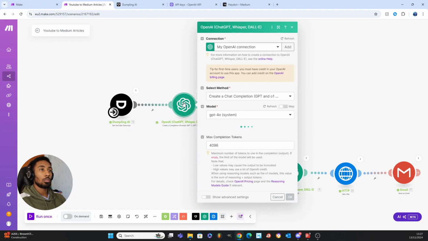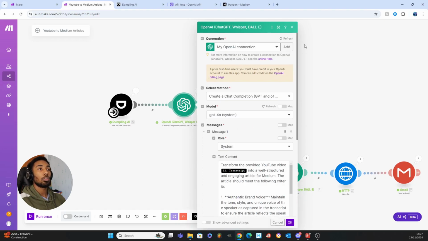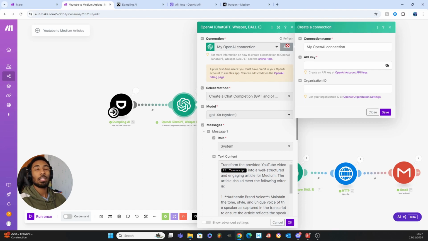Okay, so let's start off right at the top. First of all, you need to actually connect, again, make.com to your OpenAI account, right? The way you're going to do that, it's the same thing. You're going to click add connection and, first of all, name it whatever you want. It can be My OpenAI Connection. You can name it make.com, whatever you want to name it.